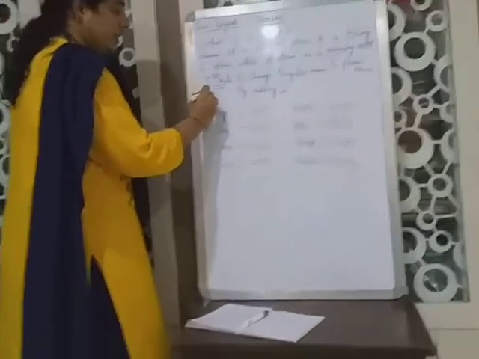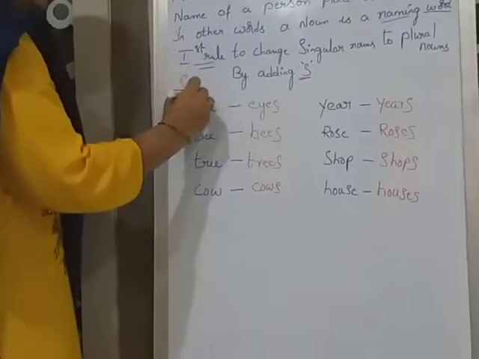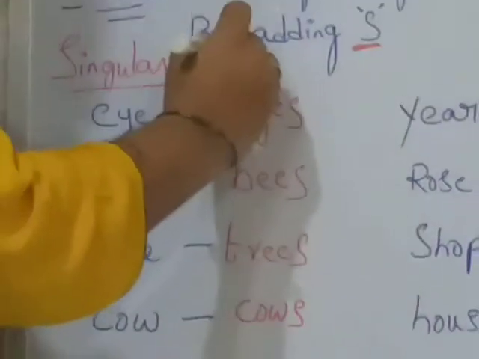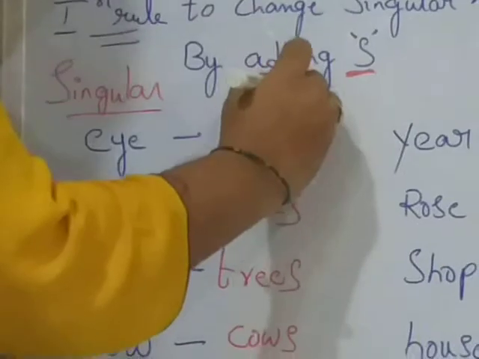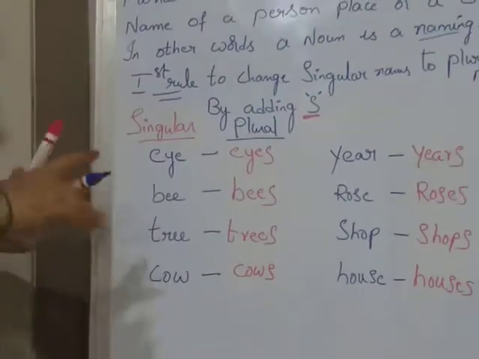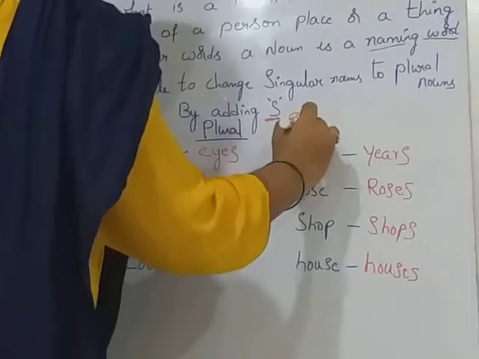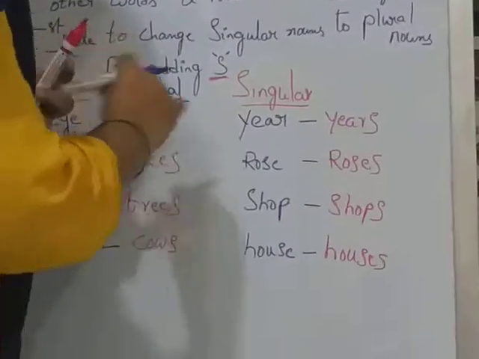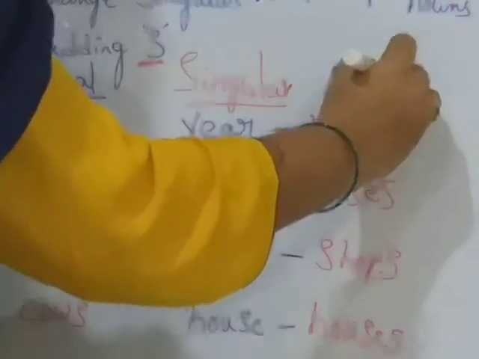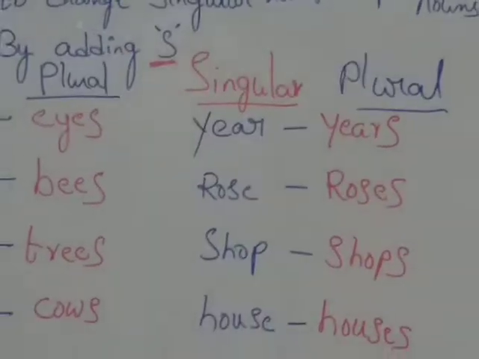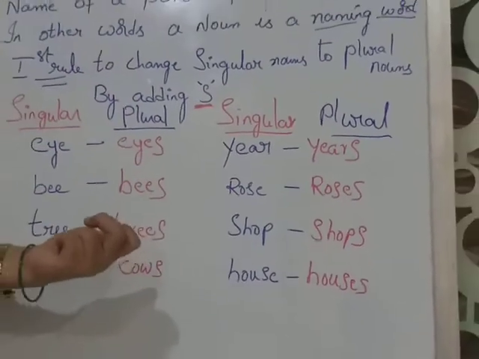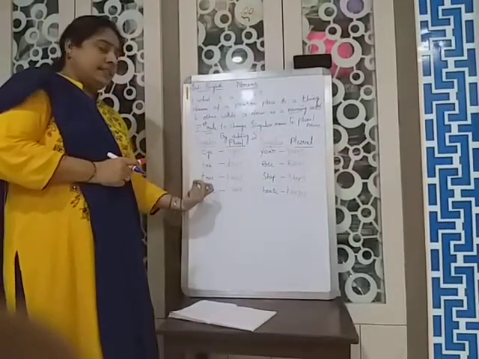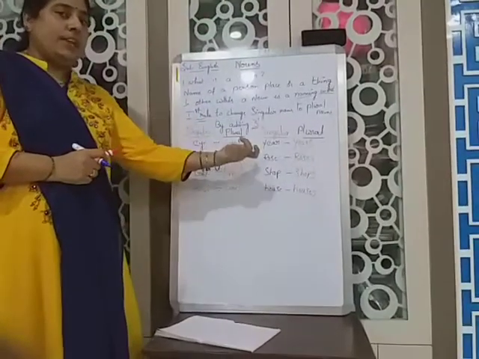These all are singular nouns. What are these? Singular. What are these? Plural. What are these? Singular. What are these? Plural. Shall I go to the second rule, children? I hope you understood the first rule, by adding s to the words. We'll see the second rule.